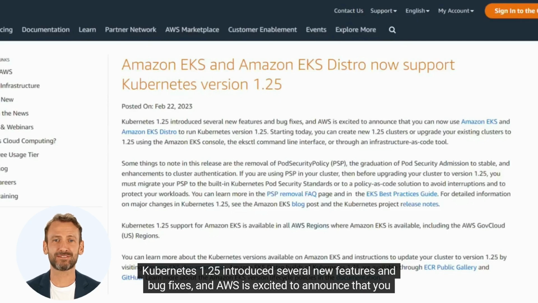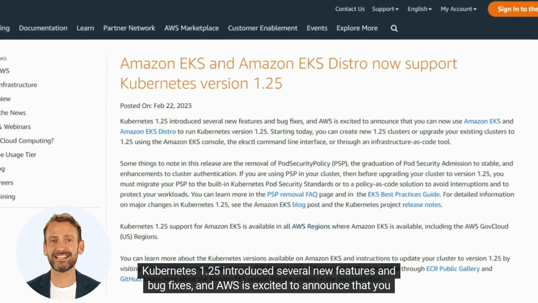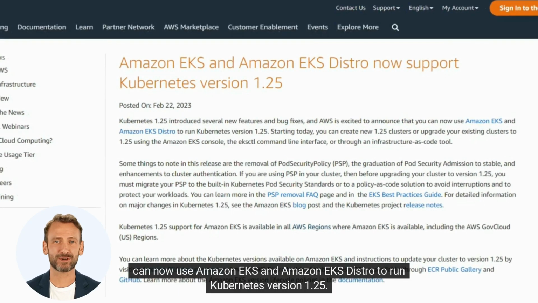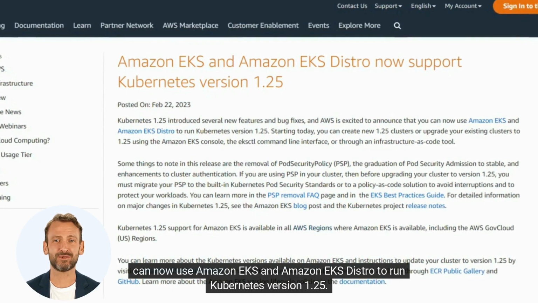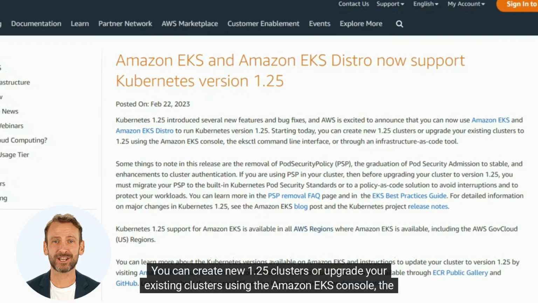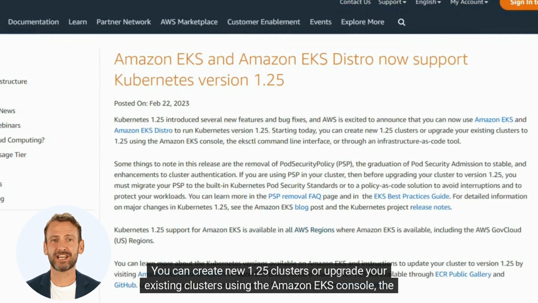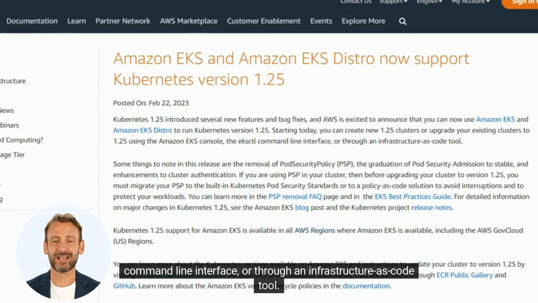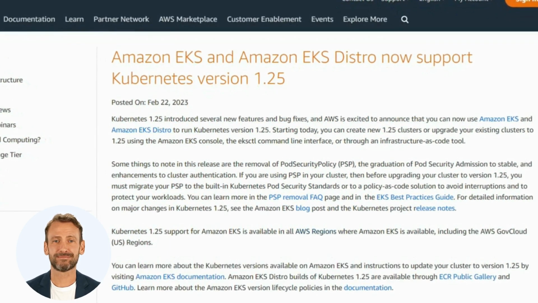Kubernetes 1.25 introduced several new features and bug fixes, and AWS is excited to announce that you can now use Amazon EKS and Amazon EKS Distro to run Kubernetes version 1.25. You can create new 1.25 clusters or upgrade your existing clusters using the Amazon EKS console, the command line interface, or through an infrastructure as code tool.